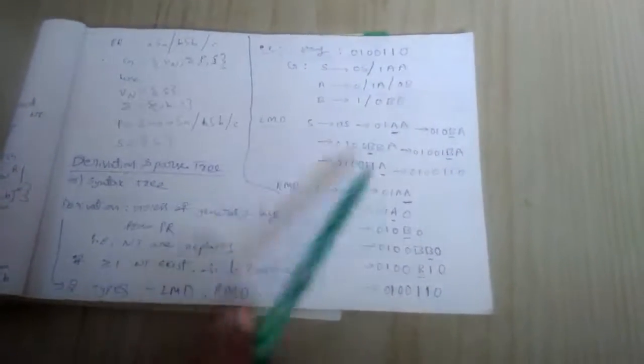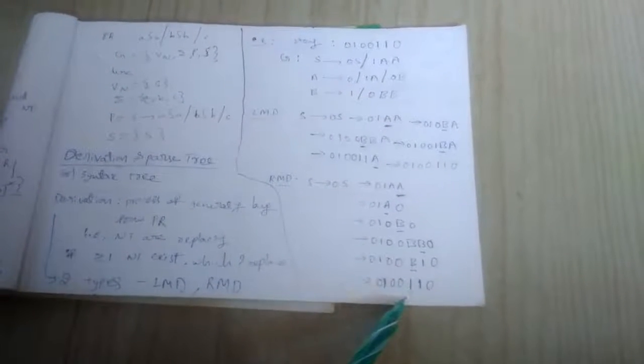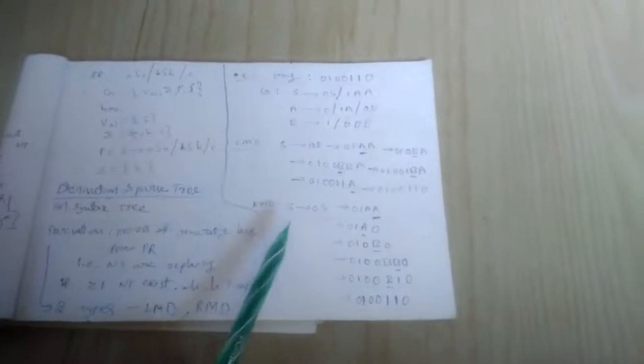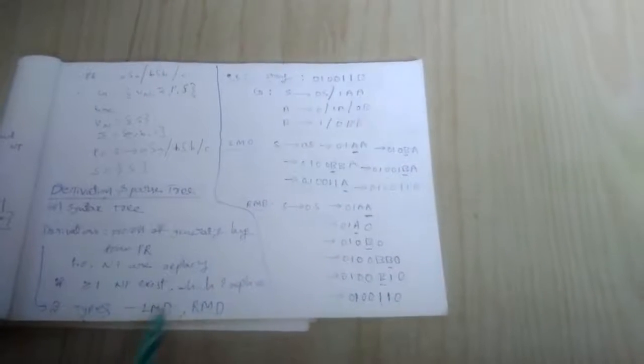So derivation is the process of generating a language string by replacing the non-terminal symbols. It is of two types, leftmost derivation and rightmost derivation. Remember that only if you have more than one non-terminal can you go with these two ways. If you have only one non-terminal, there is no need to follow any rule; you can directly replace it. This is about derivation.